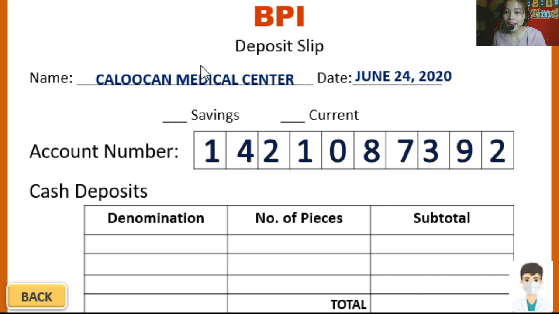Next one, I remembered that Doc Felix said that we must send the money in the savings account. So we have to choose between savings or current. It must be savings. What will you write in there? It is check, okay? No more, no else. It's not flower, it's not circle, it's not X, it's not stickman, whatever you can think of. No, it must be check. All right? Now let's go back. We are done adding details.